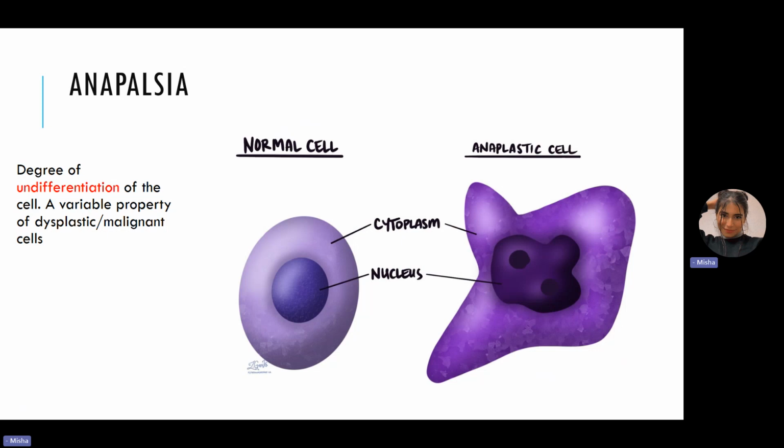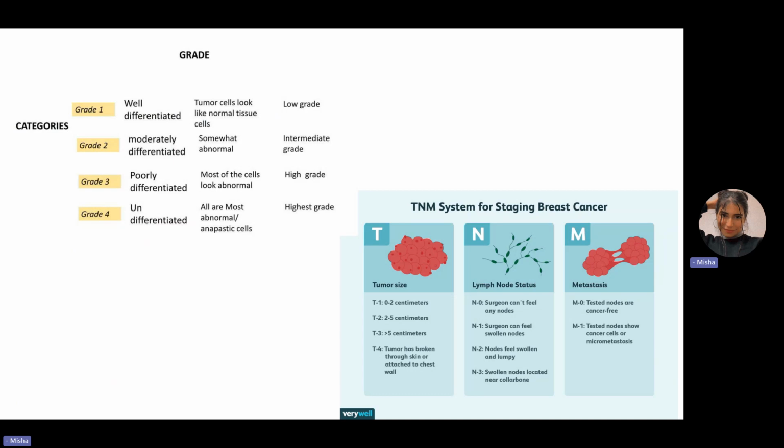Now the reason that anaplasia is very important is because it is a scaled property and is a determining factor when grading tumors. One important thing is that do not confuse grade with staging. Grade is based on anaplasia, based on our anaplastic cells.